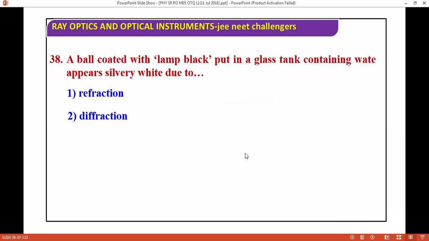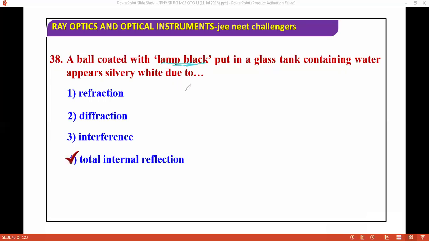Next question: a ball coated with lamp black put in a glass tank containing water appears silvery due to total internal reflection. So the correct answer is total internal reflection. A ball coated with lamp black makes a very good question, so keep in your mind it's lamp black. It is a painful question.